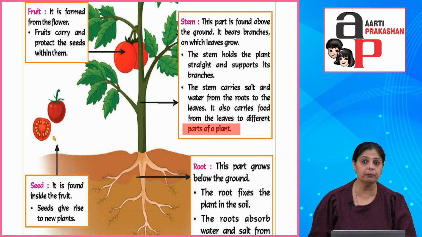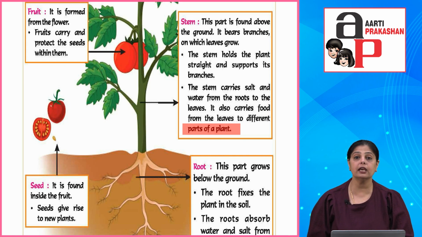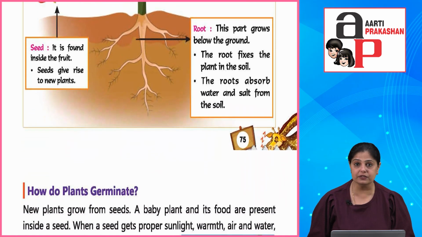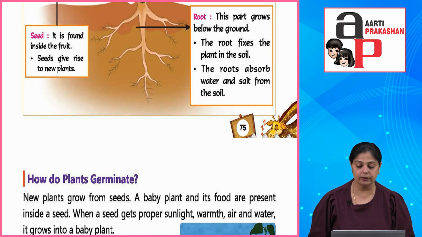The stem is very important for the survival of the plant because that's the main source from where, जहाँ से plant को पानी मिलता है, food मिलता है, salt मिलता है, जिसकी वजह से वो grow कर लेता है. Alright, और इन्हीं stems पे आपको दिखेंगे अलग अलग type के leaves, okay, fruits. Okay, next is the seed. What is a seed? Seed is found inside the fruit. Seeds give rise to new plants.